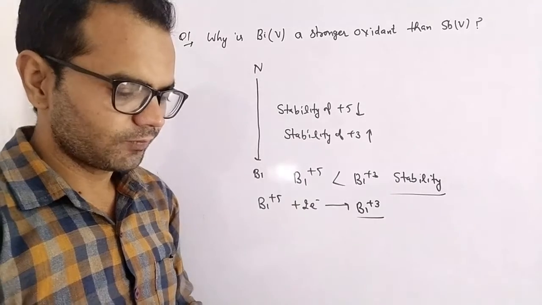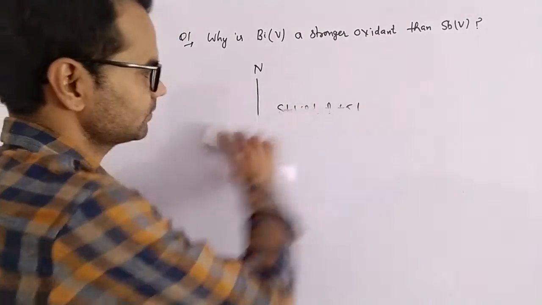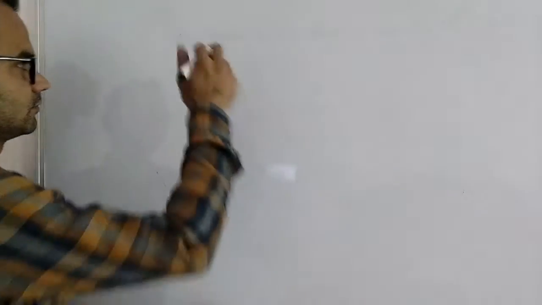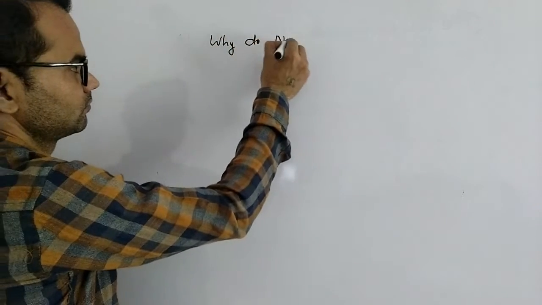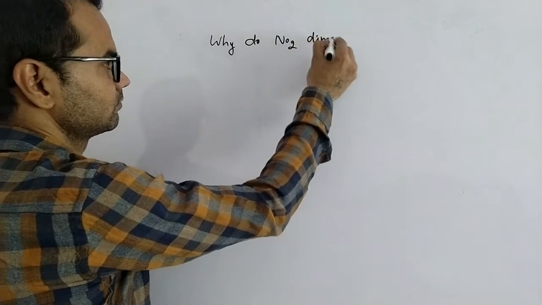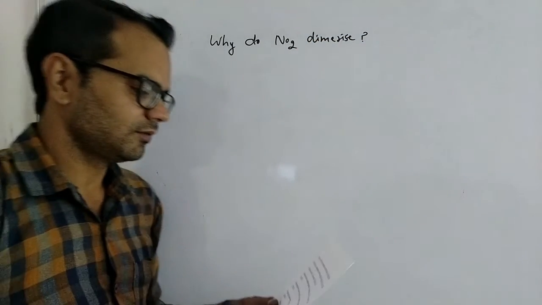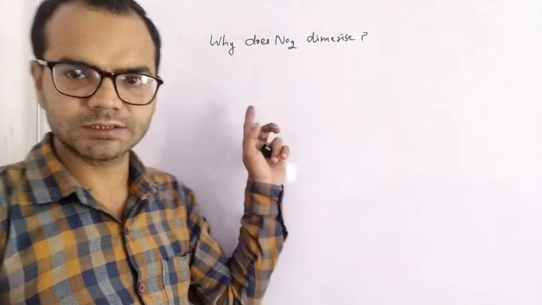The second question is, why does NO2 dimerize? We have discussed the structure of NO2.